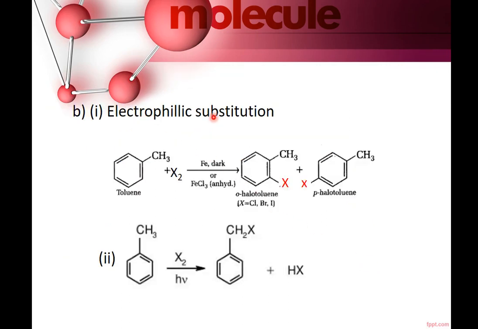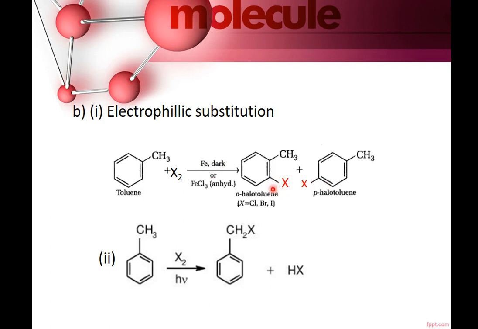Next we have electrophilic substitution. Here we have taken aromatic hydrocarbon. Hydrocarbons are basically the compounds of hydrogen and carbon. This is toluene. This is also toluene. Here you can see two different reactions. Reactants are same. Halogen here, halogen here. This reaction is carried in the presence of iron in dark or ferric chloride. In that case, you get